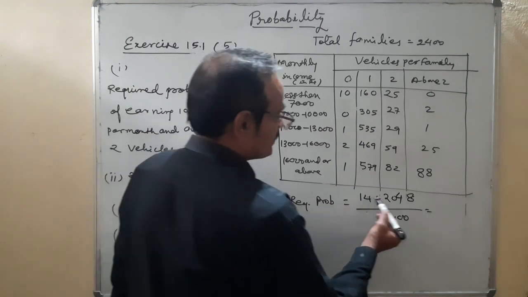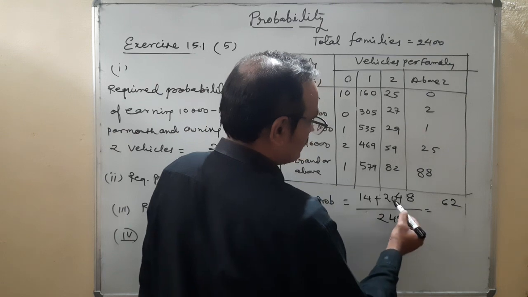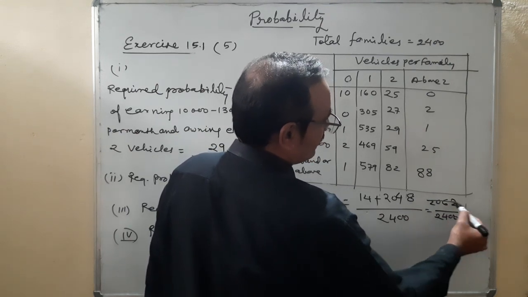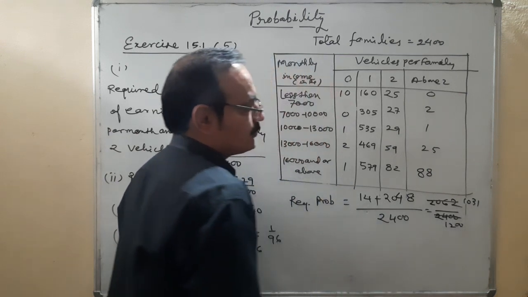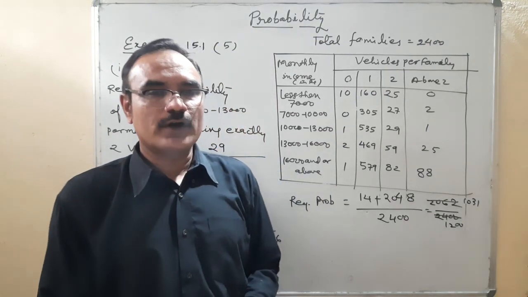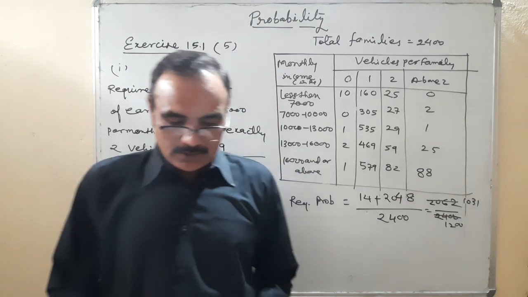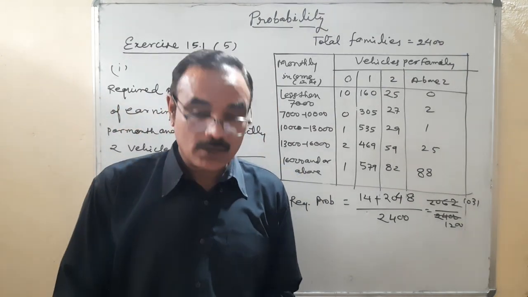So this is 8, 4, 12, 1, 4, 5, 6, 0, 2 upon 2400. That is 1031 upon 1200. The family is having not more than one vehicle, that means they are having zero vehicles and one vehicle. So that is question number 5. I hope you have understood it.